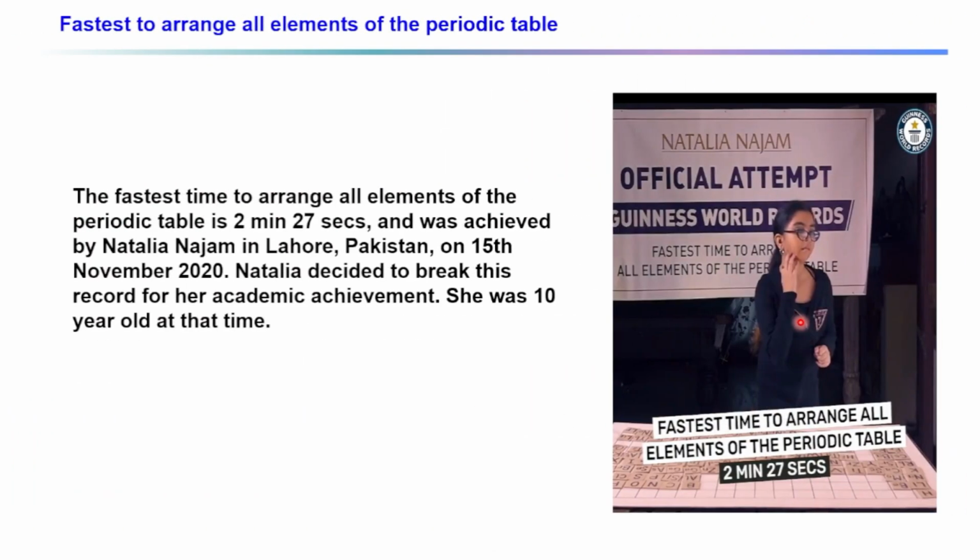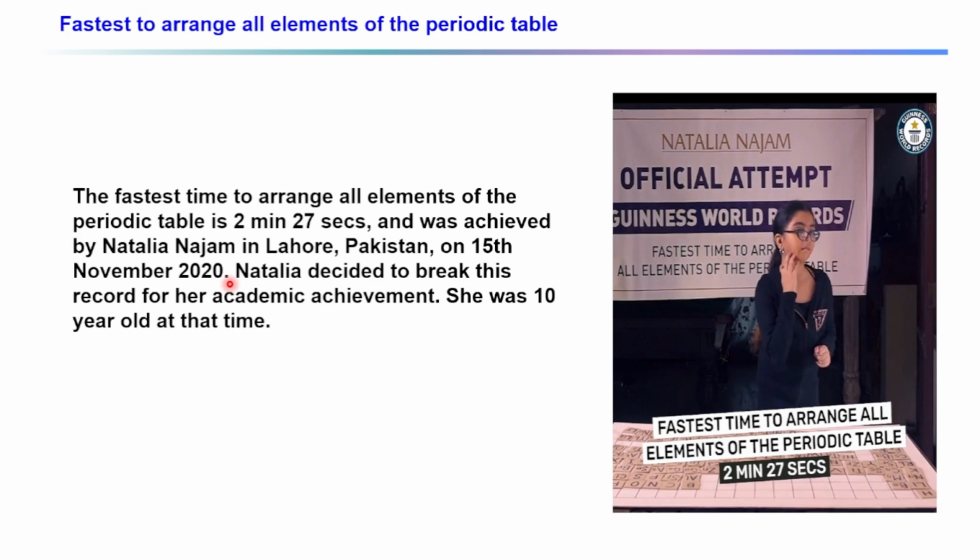This girl is the fastest to arrange all the elements of the periodic table. The fastest time is 2 minutes 27 seconds, achieved by Natalia Nazam in Lahore, Pakistan on 15th November 2020. This is the date when I prepared this PPT and checked these values, so I am not aware whether it has changed. You can go and check the current world record for fastest to arrange all the elements.